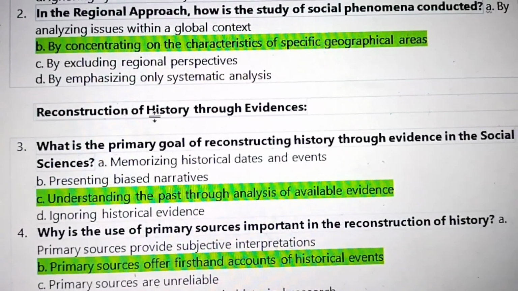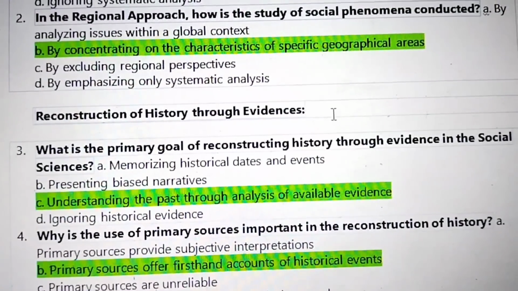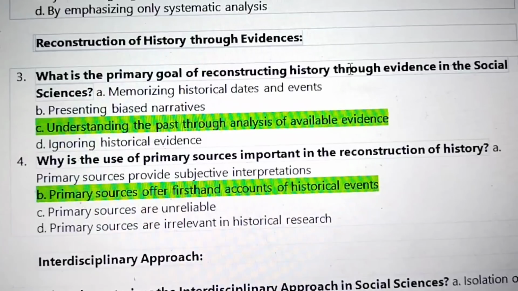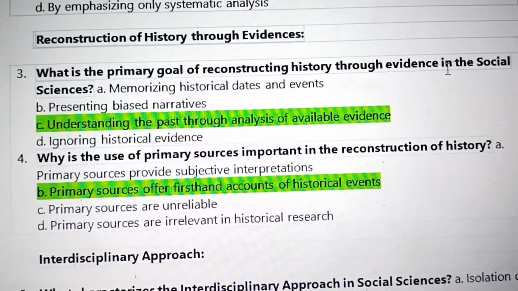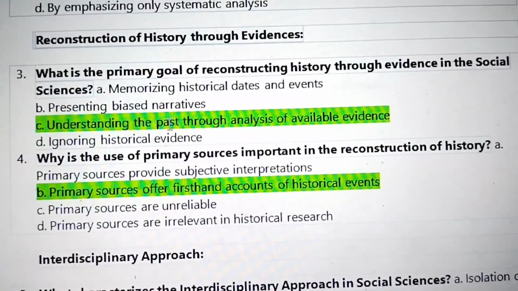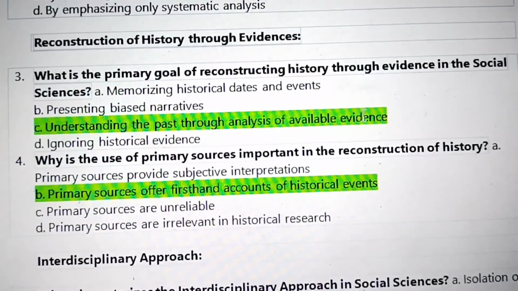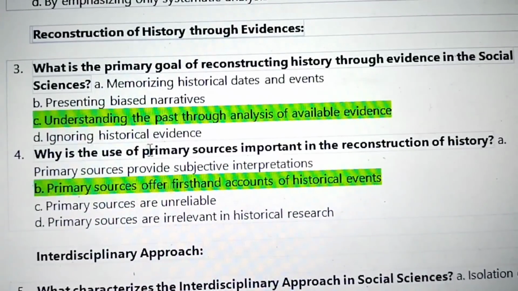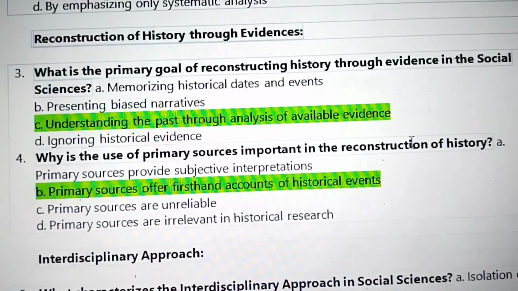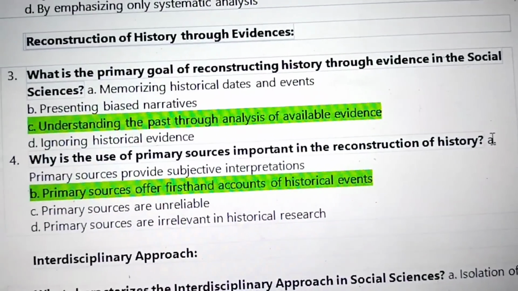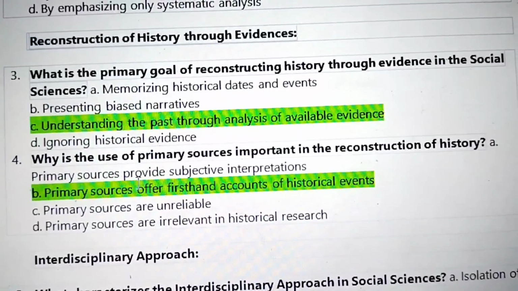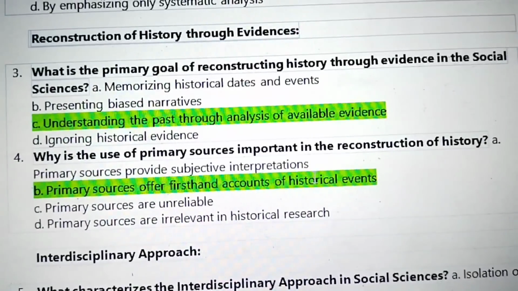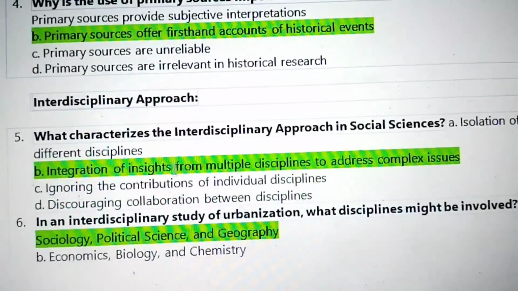Next, reconstruction of history through evidences. 1. What is the primary goal of reconstructing history through evidence in the social science? Understanding the past through analysis of available evidence. 4. What is the importance of primary sources in the reconstruction of history? Primary sources offer first-hand accounts of historical events.